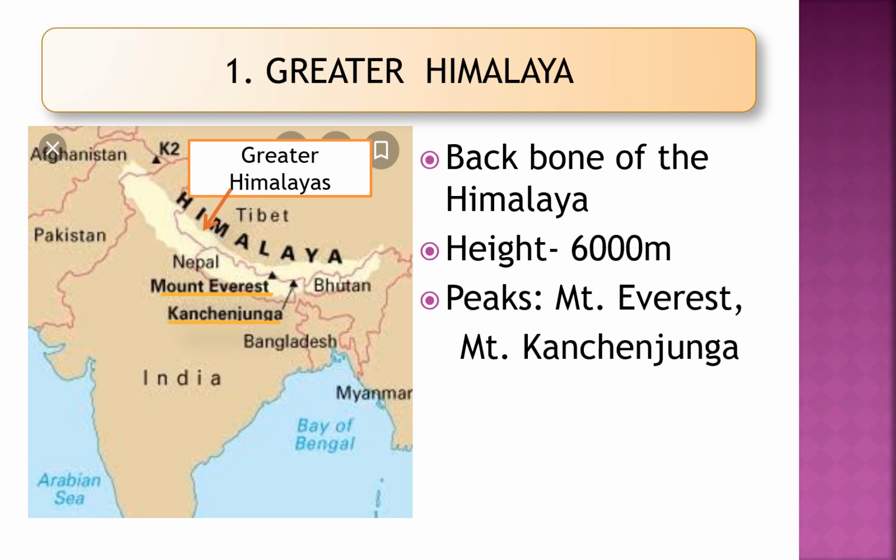The Greater Himalaya includes the highest peaks of the Himalayan system. As you can see in the map, there we have Mount Everest, and again we have the Kanchenjunga. This area is a low rainfall region but it receives heavy snowfall.